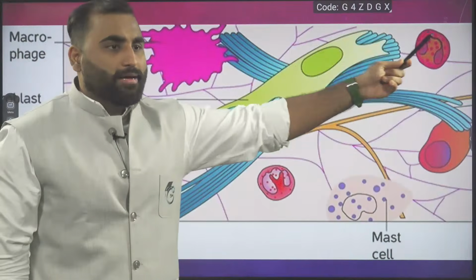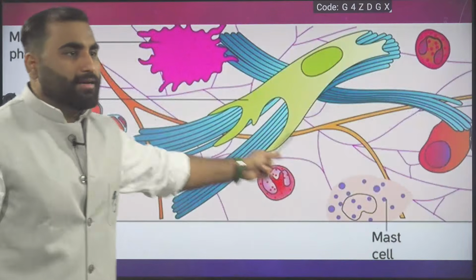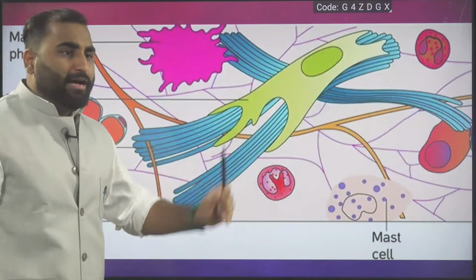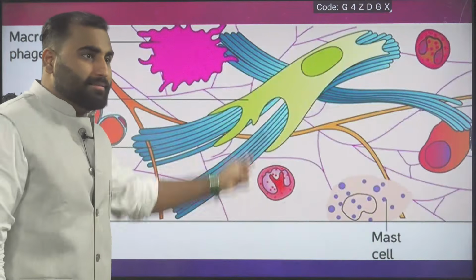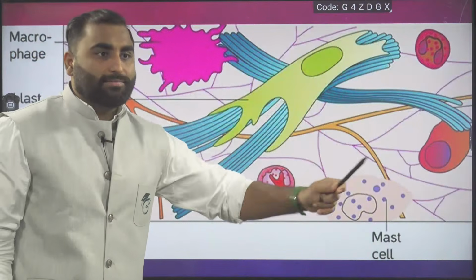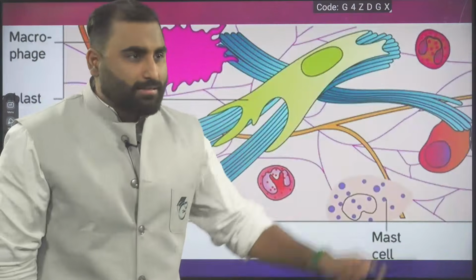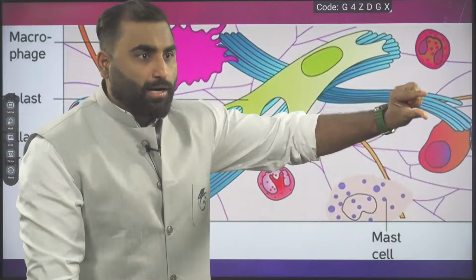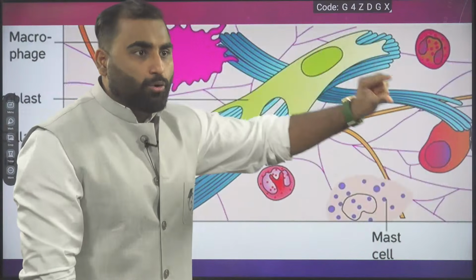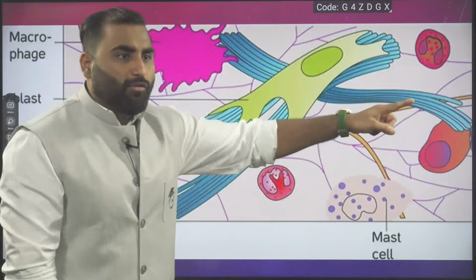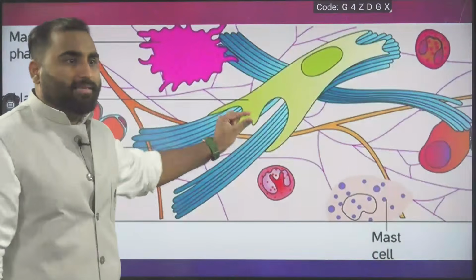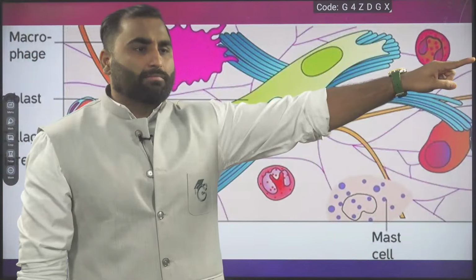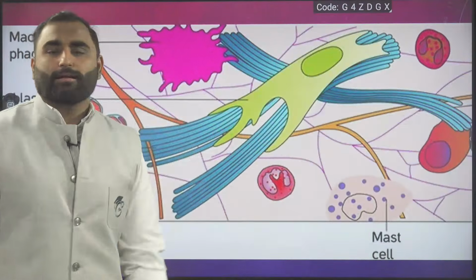Cell number 1, 2, 3, 4, 5. Do you see fibers? This blue color bundle of fibers, some Y-shaped orangish fibers, and in the background some purple color fiber.